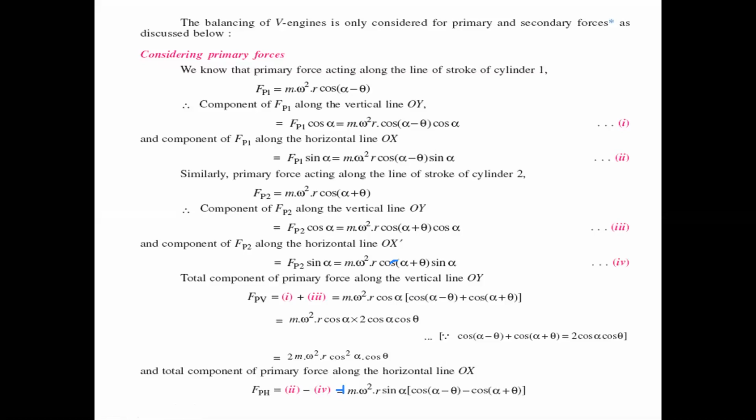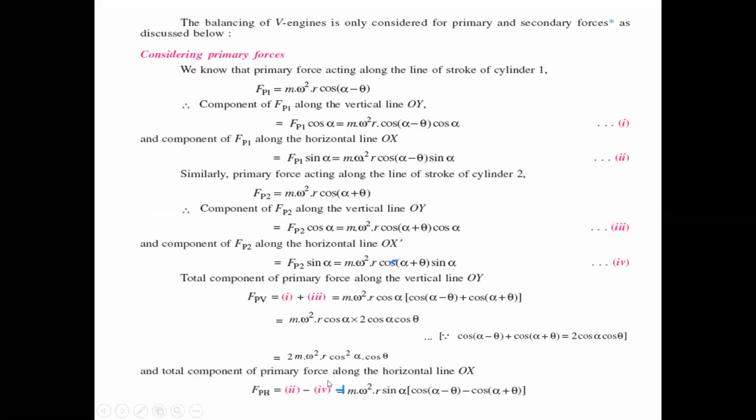That means cos(A plus B) plus cos(A minus B), which is 2 cos A cos B. Substituting the formula, the term is 2m omega square r cos square alpha cos theta. That is the primary force along the vertical line OY.